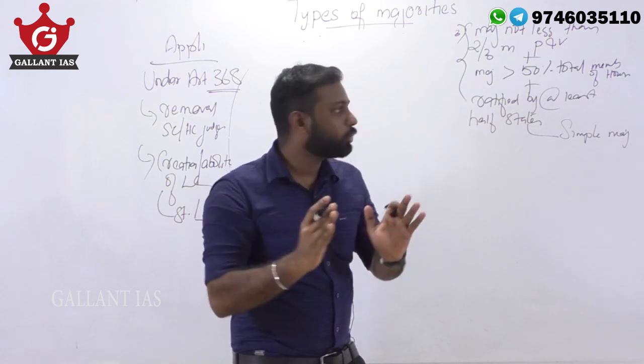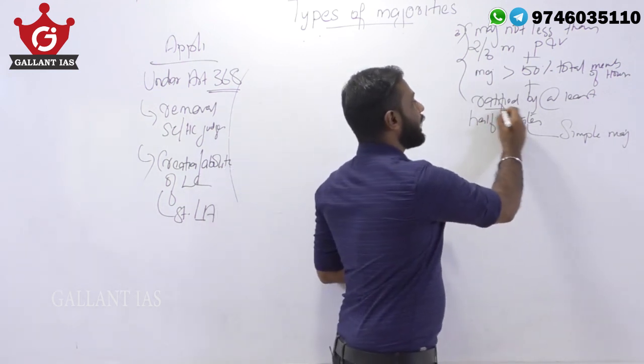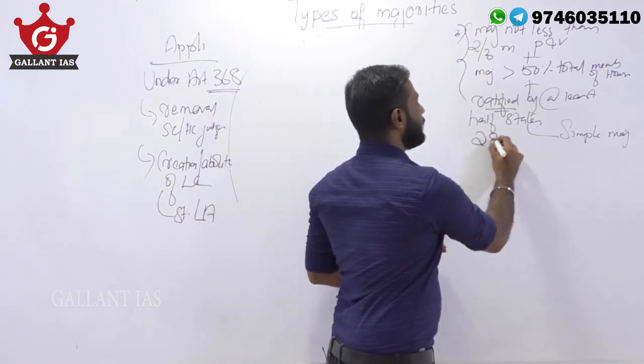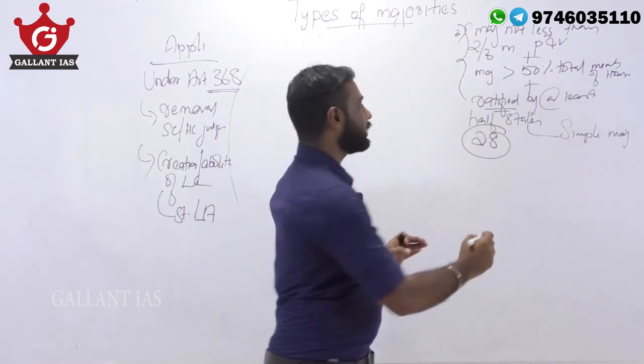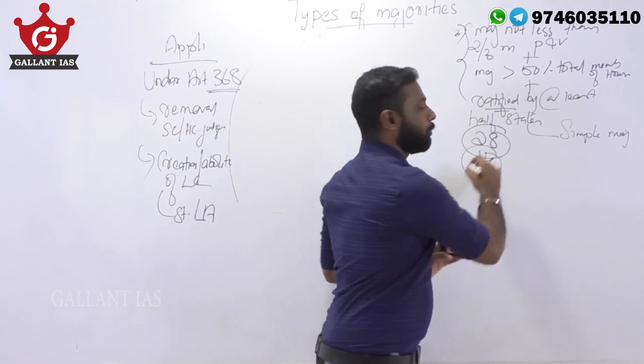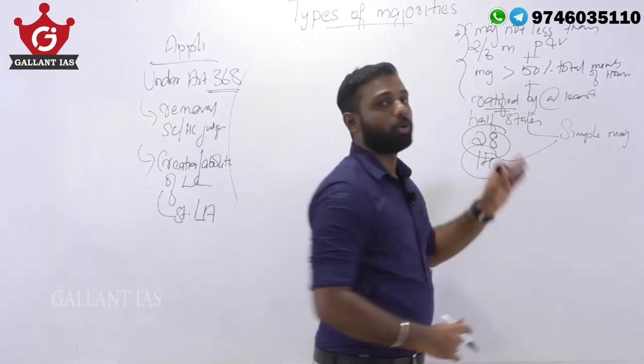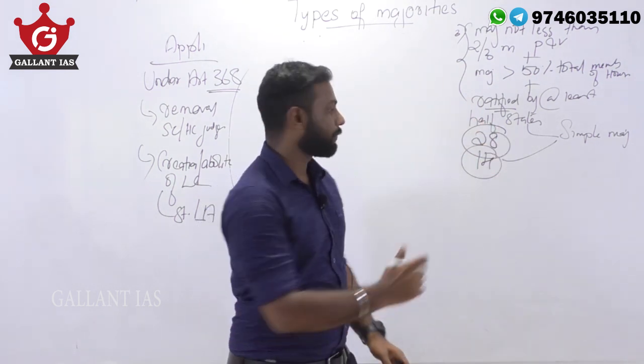And in addition to that, it must also be ratified by at least half of the states. So currently we have 28 states in our country. So at least if 14 states pass the concerned resolution using a simple majority, only then these bills get passed.